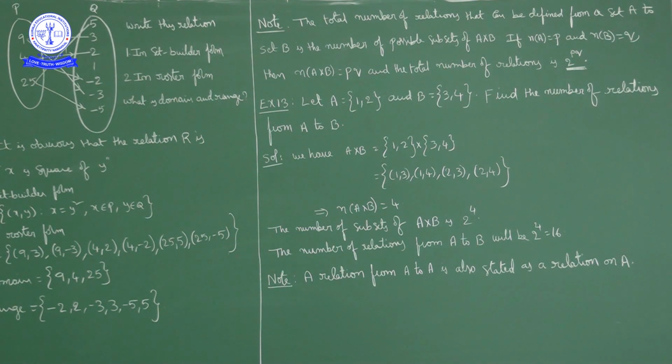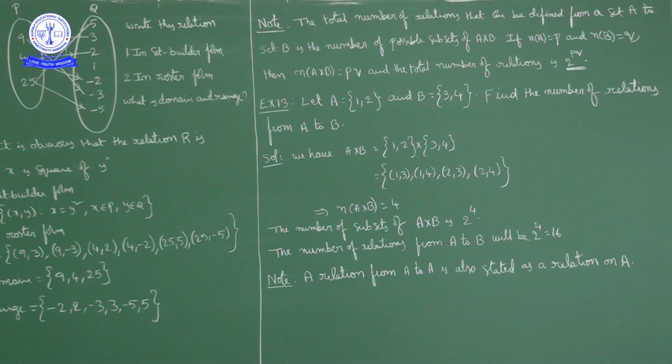First of all, we will define A cross B. A is the set containing 1, 2, and B is the set containing 3, 4. Then A cross B is the ordered pairs (1, 3), (1, 4), (2, 3), (2, 4). So the number of elements in A cross B is 4, and the total number of subsets of A cross B will be 2 power 4. The total number of relations equals the total number of subsets of A cross B, so the number of relations from set A to set B is 2 power 4, nothing but 16.